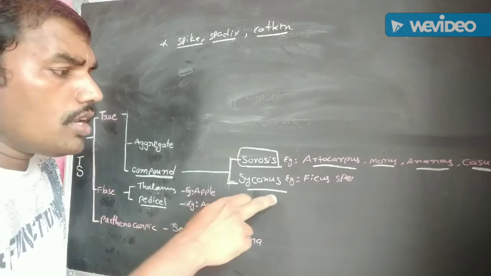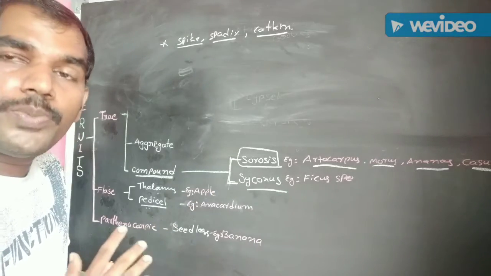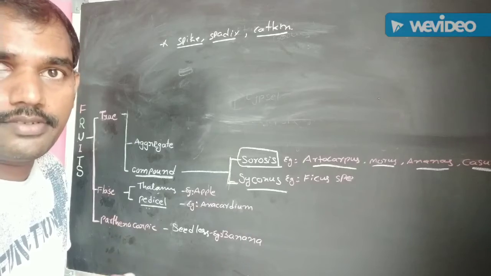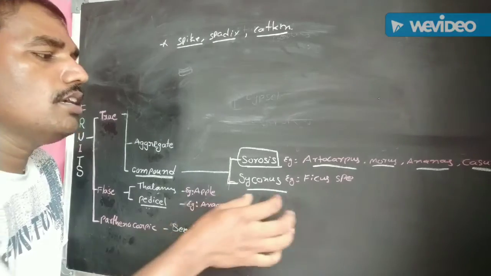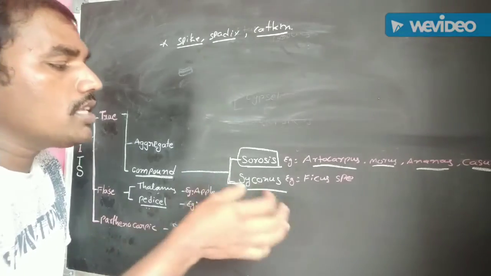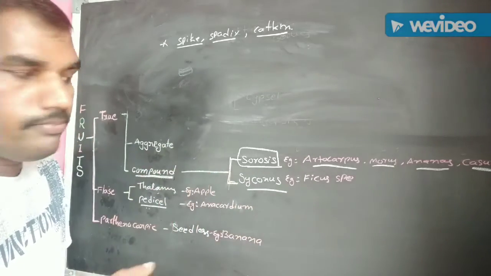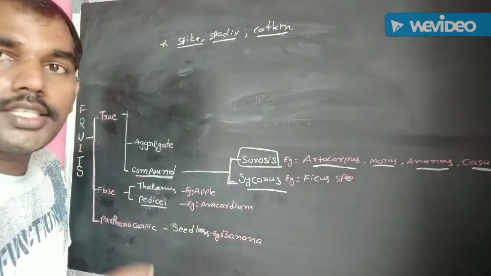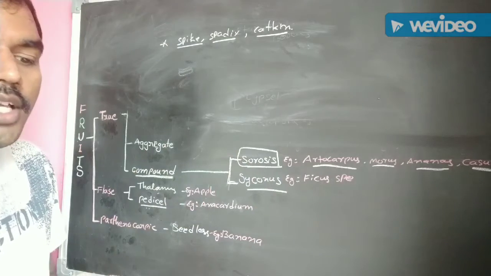Syconus. The syconus fruit is developed especially from hypanthodium inflorescence. The Ficus members consist of hypanthodium inflorescence. This inflorescence is modified to form the syconus fruit.